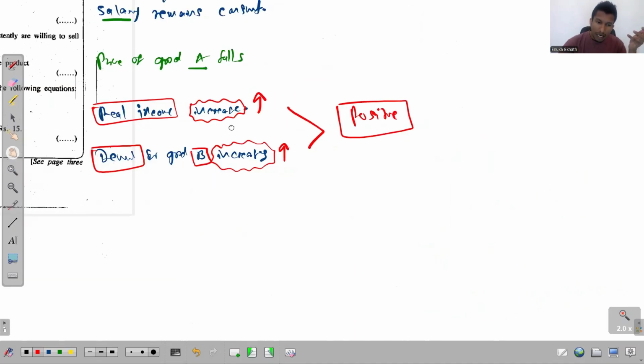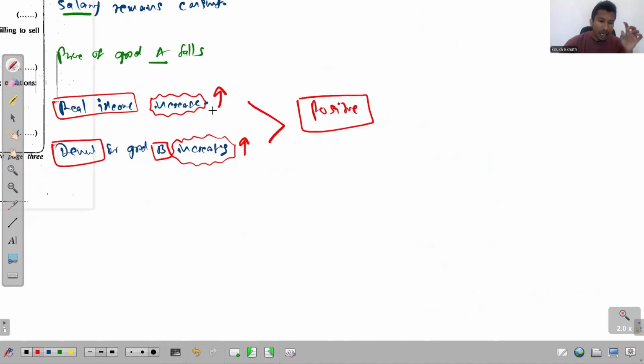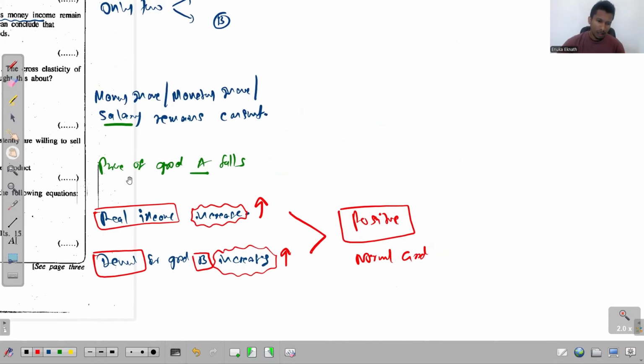So now I ask again: if the relationship between the person's real income and the demand for this good B is positive, then this good has to be a normal good, right? This has to be a normal good. That's all we can say. We can't say anything else.